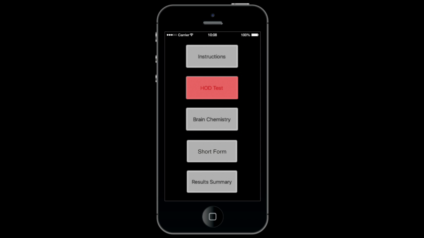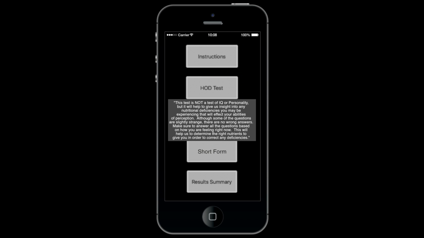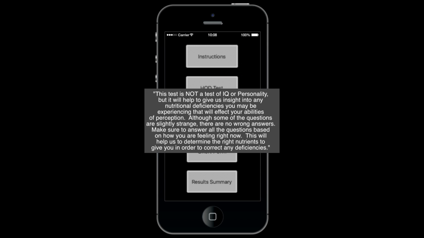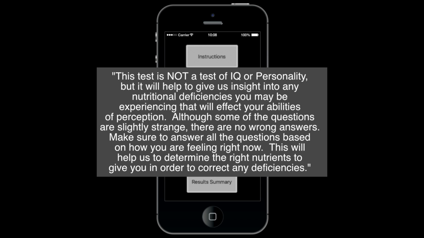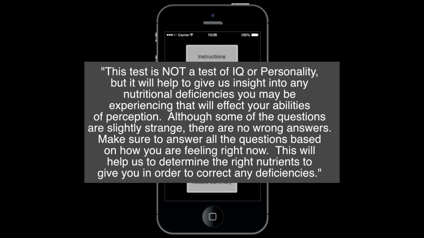This test should be introduced to patients by asking them if they would mind having their stress levels measured and giving them the following information. This test is not a test of IQ or personality, but it will help to give us insight into any nutritional deficiencies you may be experiencing that will affect your abilities of perception. Although some of the questions are slightly strange, there are no wrong answers. Make sure to answer all of the questions based on how you are feeling right now. This will help us to determine the right nutrients to give you in order to correct any deficiencies.